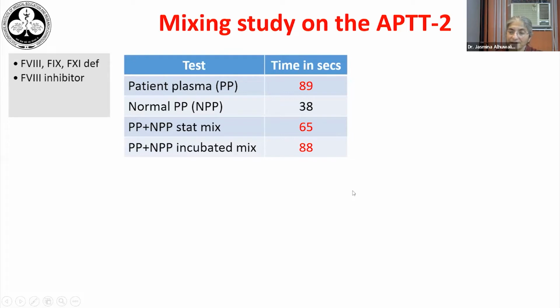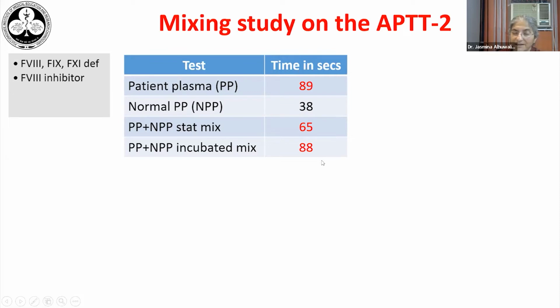When we have an inhibitor, the next thing we have to decide is whether it is an immediate acting inhibitor like lupus anticoagulant or factor 9 inhibitor, or it is a time-dependent inhibitor like factor 8. So for that, we repeat the mixing study by incubating the mixture of patient normal pooled plasma for 2 hours and doing an immediate mix as well. So in this, we can see that both of these clotting times have not come back to normal.